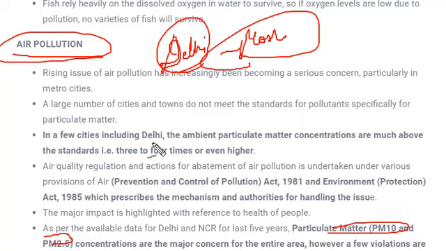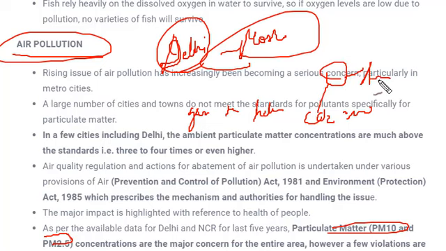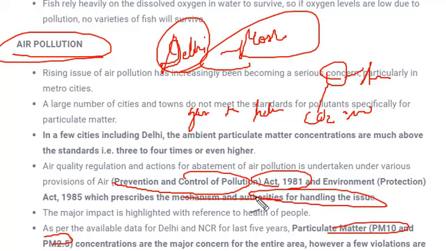Any unwanted material discharged into the air will lead to air pollution, like the gases released from industries, carbon dioxide released from vehicles, and when the concentration increases, that also leads to air pollution. There are several bodies and laws made for prevention of air pollution, like the Prevention and Control of Pollution Act 1981. So these are acts. Next is the Environment Protection Act 1985, which also prescribes the mechanism of authority for handling the issue. That means how the issues would be handled is determined by these acts and regulations.